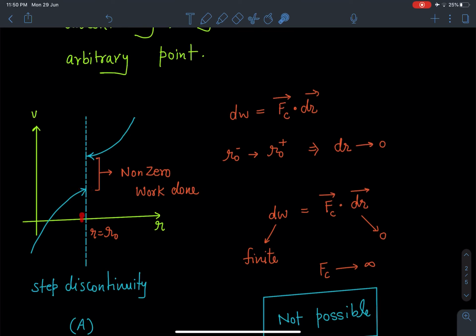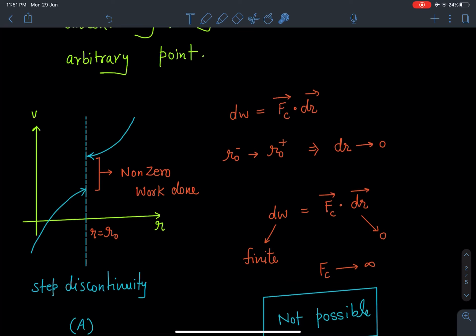Now here, if you see, this graph is discontinuous at point r naught. Left of r naught it has some value, and right of this point r naught it has some other value. So if we give a displacement from r naught minus to r naught plus, that means in the neighborhood of r naught, slightly left to slightly right, that displacement is nearly zero, or approaching zero. Now for this zero displacement from r naught minus to r naught plus, we have a finite work. Some work is happening, which is the gap of this graph.